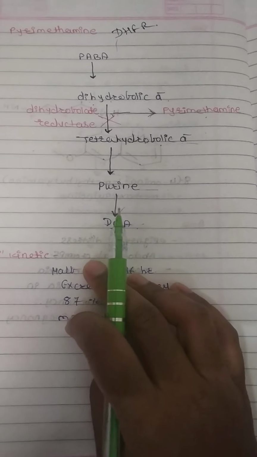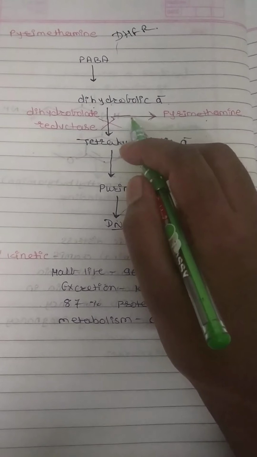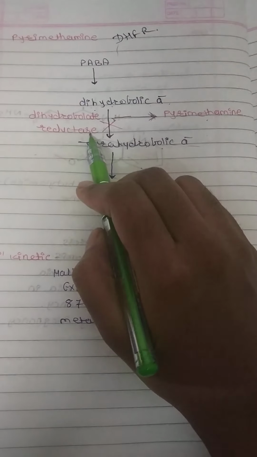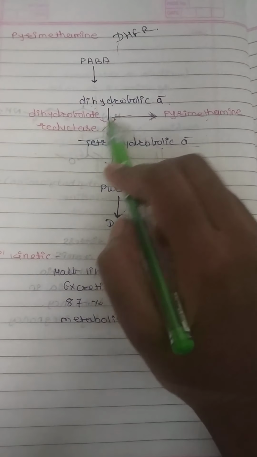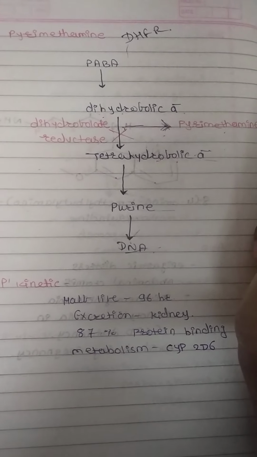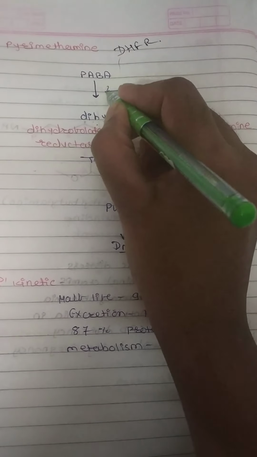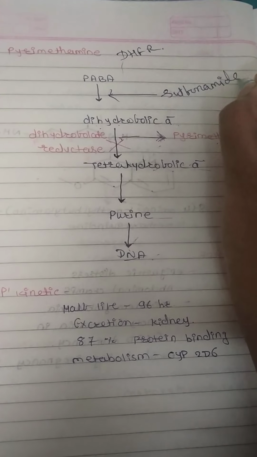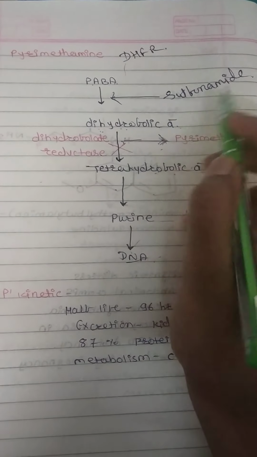That's why the cell cannot perform its work and this causes cell death. So pyrimethamine acts as a dihydrofolate reductase (DHFR) inhibitor to stop the synthesis of tetrahydrofolic acid. Similarly for the sulfonamides, which act on the conversion of PABA to dihydrofolic acid.